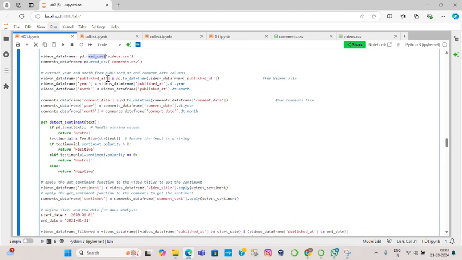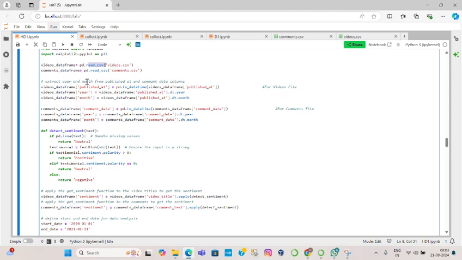Later we can see they ask us to extract the year and month from the published and comment date columns, because the published at column is from the videos data frame and the comment date column is from the comments data frame. So we have to do the analysis on the basis of year and month. For this, first we use the to_datetime function to convert the published at column into a date and time type, so we can easily analyze that column by year and month.